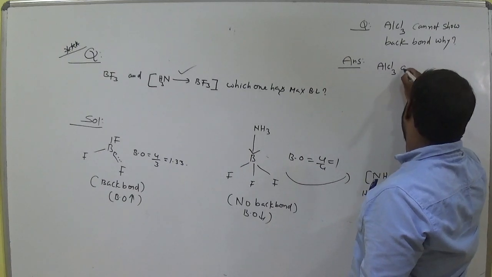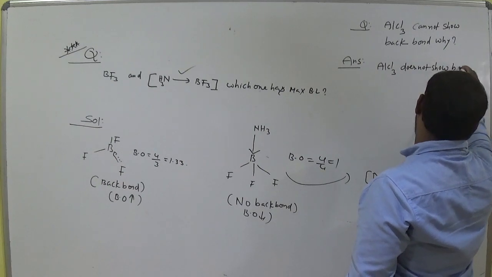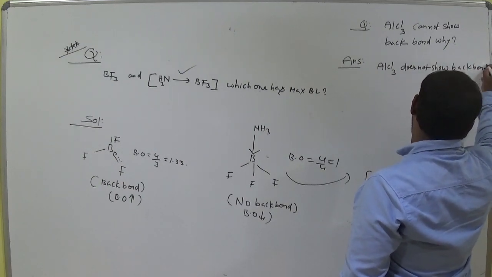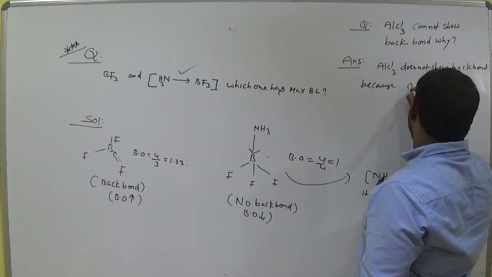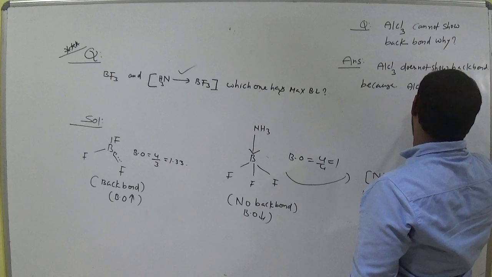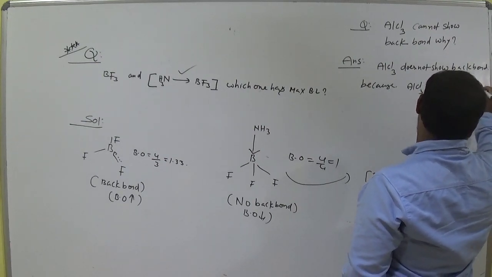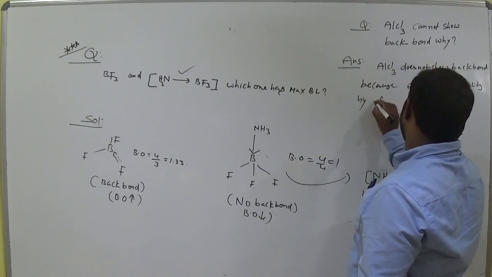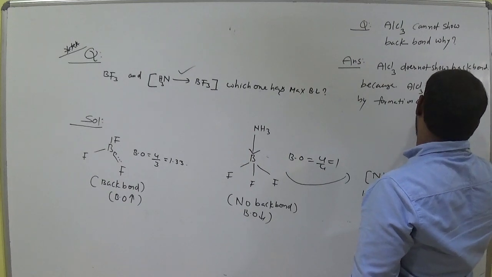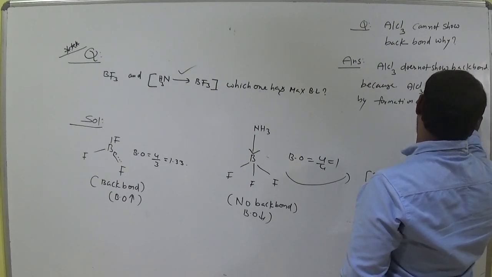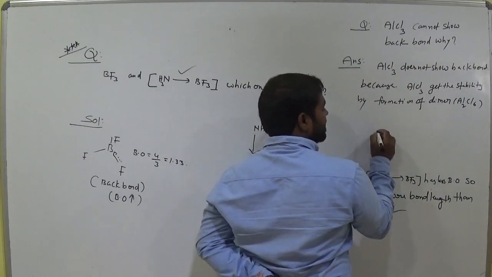So AlCl3 does not show back bond because AlCl3 gets its stability by formation of a dimer, Al2Cl6. The dimer means two AlCl3 units are combined together.